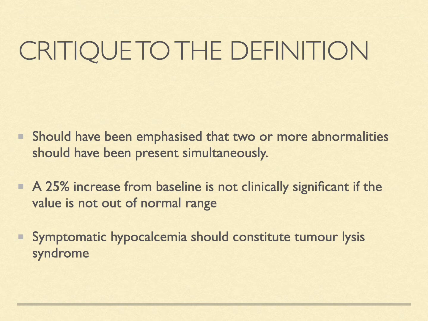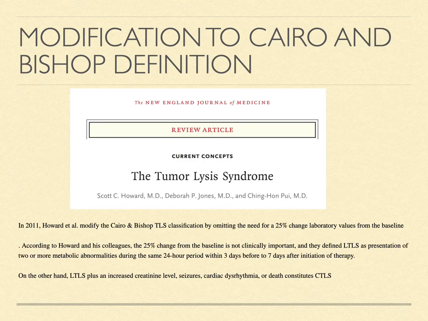But there was a problem with this definition. There should have been emphasis that two or more of the abnormalities should have been present simultaneously, and a 25% increase from the baseline is not clinically significant if the value is not out of the normal range, and symptomatic hypocalcemia should constitute the tumor lysis syndrome, which has been omitted in the original definition.